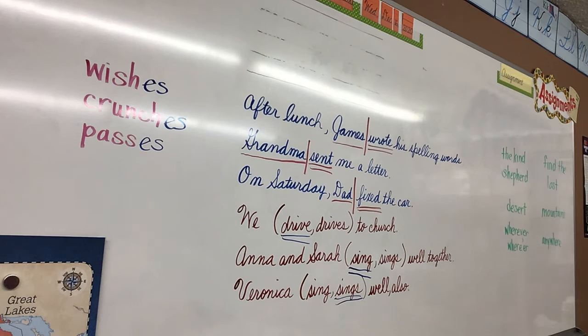It says to finish each declarative sentence using the correct form of the verb. So my friend Moses, and they have the verb take. Moses is singular. So we're going to use the singular form, which is takes. So you're going to tell me what your friend Moses takes, and you can be whatever you want. The next one says Katie and Lisa like or likes. Katie and Lisa would be plural, so you're going to use the plural form, which would be like. So Katie and Lisa like, and then you get to tell me what they like. Don't forget to end your sentences with punctuation.